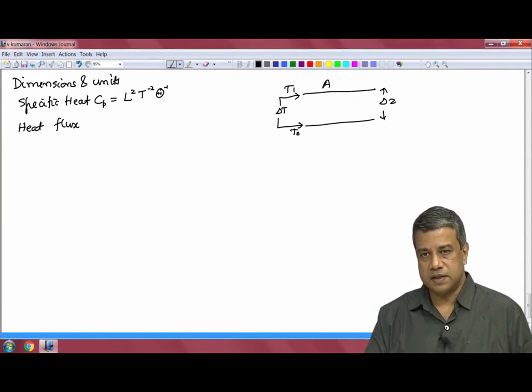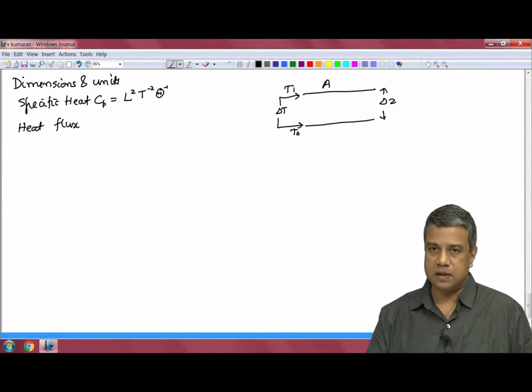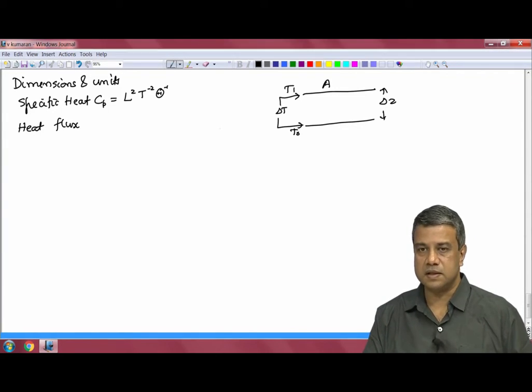The transfer of energy is directly proportional to the area A. It is directly proportional to the temperature difference delta T and inversely proportional to the separation delta Z.